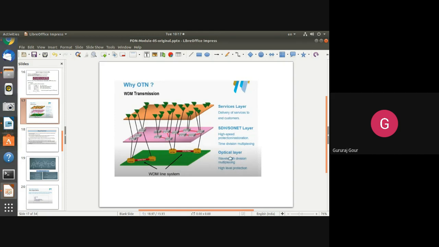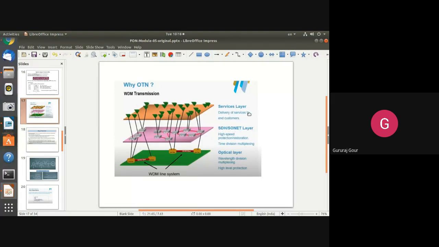Below that you have the optical layer, where exactly our WDM comes into the picture, that is wavelength division multiplexing. It is an interconnection between wavelength division multiplexing blocks, with high protection provided. So here you can see, starting from the bottom layer, multiple wavelengths are clubbed together and multiplexed into the next hierarchy level of multiplexing using ADM in the SDH or SONET.